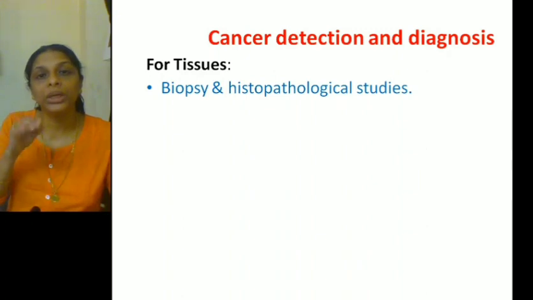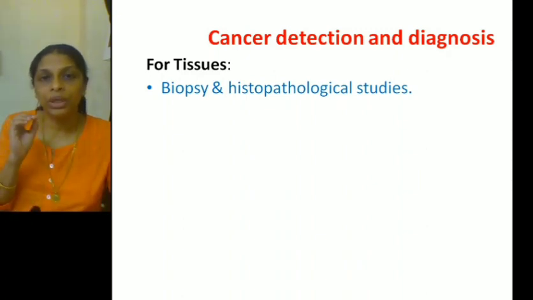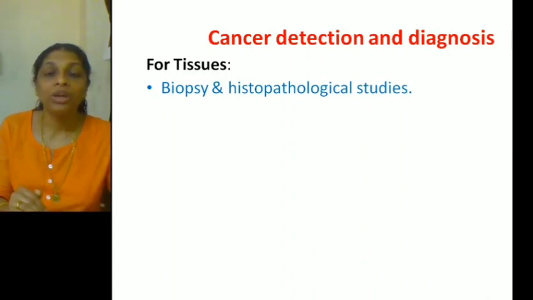Before keeping under the microscope, it is stained using certain chemicals in order to see the cells clearly. Using a dye, the tissue will be stained and examined under the microscope. When it is examined, we can find out whether there is any abnormal behavior of the cells, whether the cells are dividing at a faster rate, or whether there is any uncontrolled division. So this is a test done to detect the presence of cancer or abnormal division in the tissues. So that is the first one.